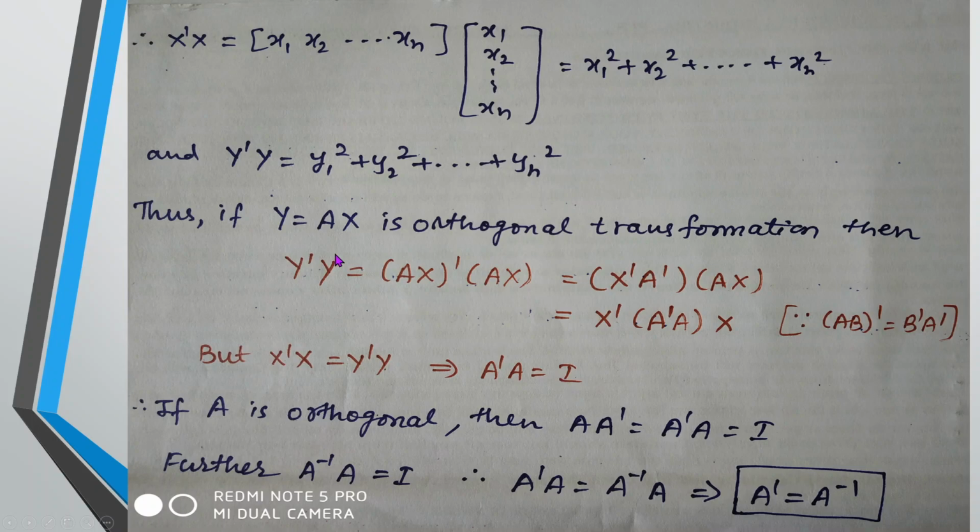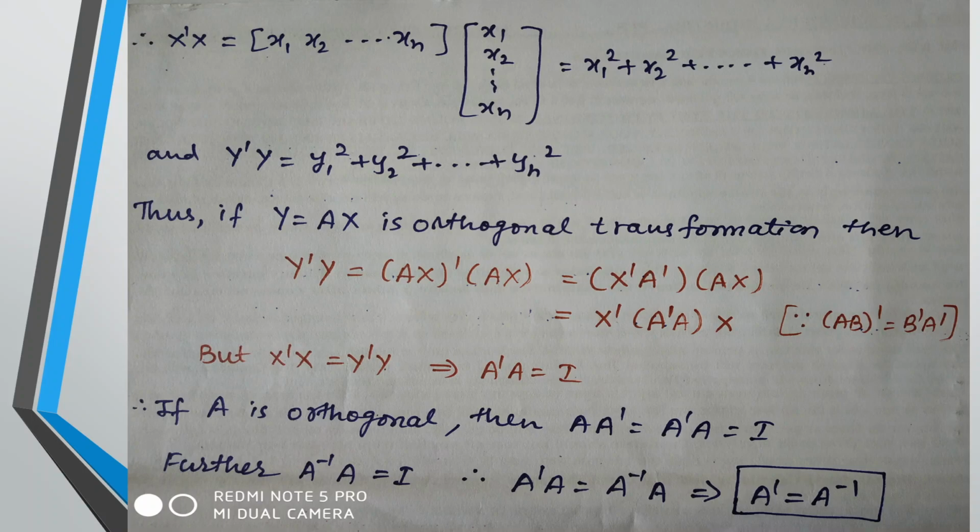I hope this is clear. I started with the transformation y is equal to Ax. My aim was to bring y dash y equal to x dash x, because that is what the definition of an orthogonal transformation is. So by applying various definitions and the properties of the transpose, I simplified and came to a conclusion that y dash y will be equal to x dash x only when A dash A will be equal to I. If this is true, I can say that the matrix is known as an orthogonal matrix.